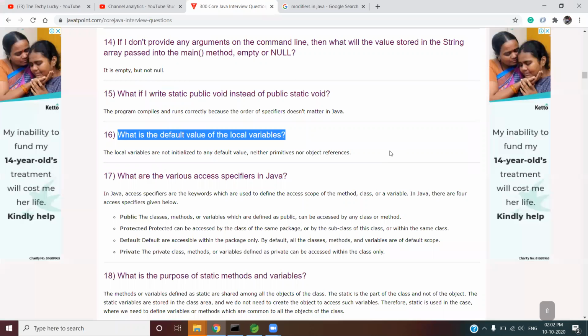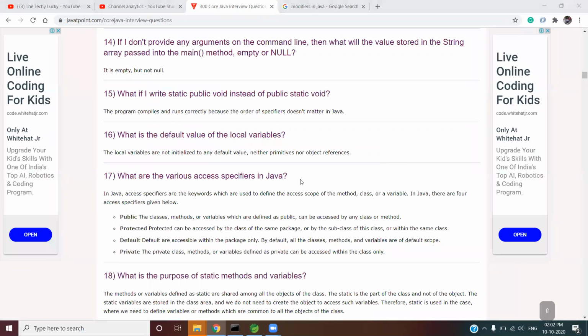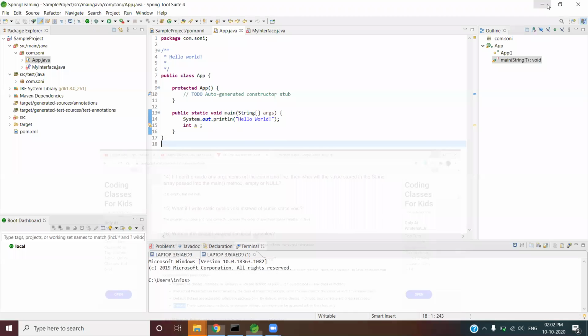Okay, so let's proceed further. We already have seen public, private, protected. I know people are having a doubt about the modifiers. So first of all, I would like to ask this question of Shweta. Shweta, can you please let me know one of the biggest modifiers is what? Public, default, or protected? Public. Then lesser than public, what is that thing? Then public, after the protected. No, it's private. Sorry, private.